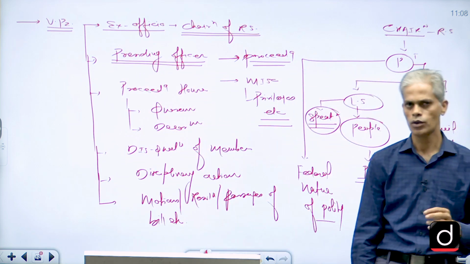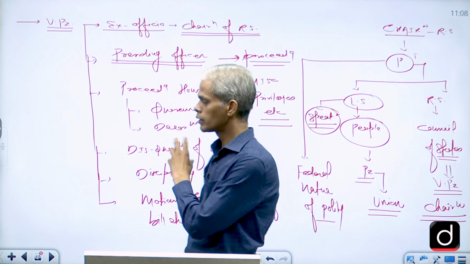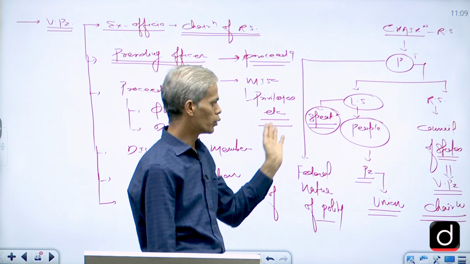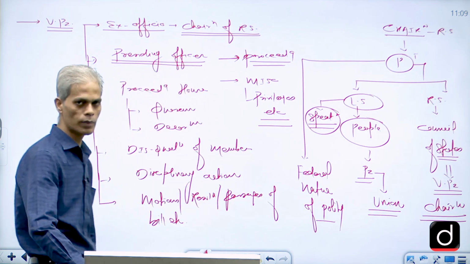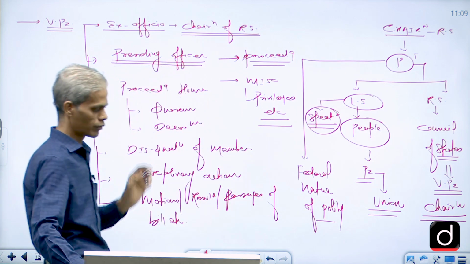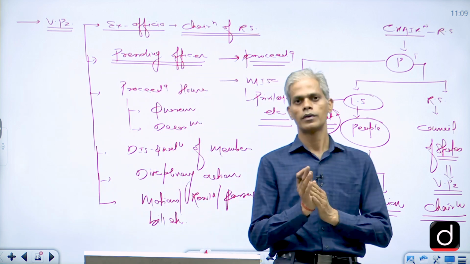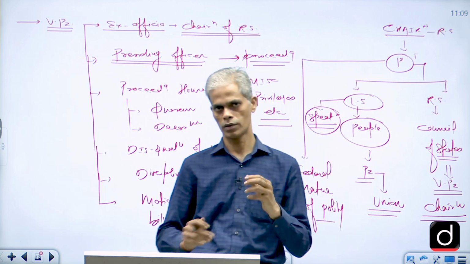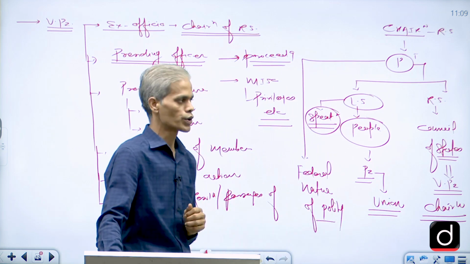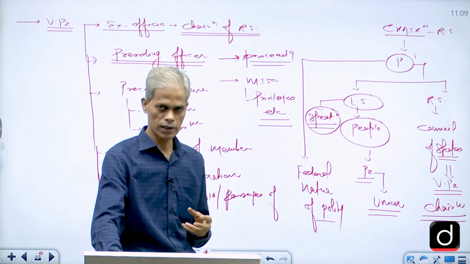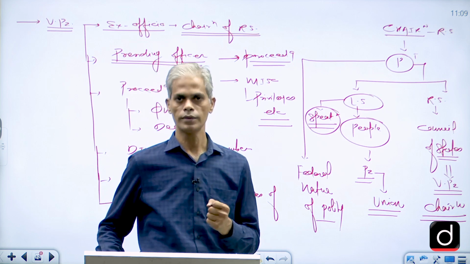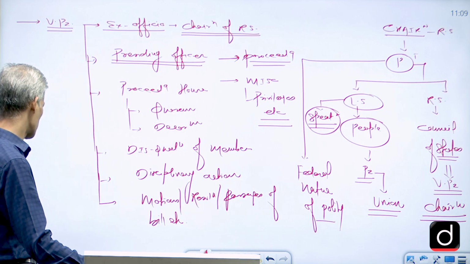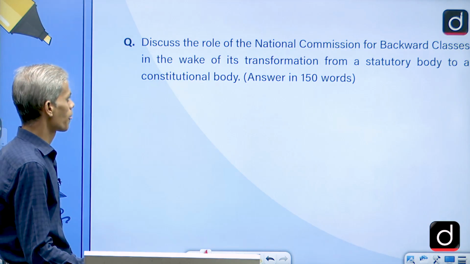Since this question is not for comparison, otherwise we could have compared the role of the speaker as well as the chairman both, but this question does not demand that particular thing because the question is very straightforward. You have to mention the role of chairman of Rajya Sabha, that too as an ex officio, because the actual position of that person, so-called chairperson, is nothing but the vice president of India. So that's how we can say it's again one of the simple questions. Now let's move on to the next one.